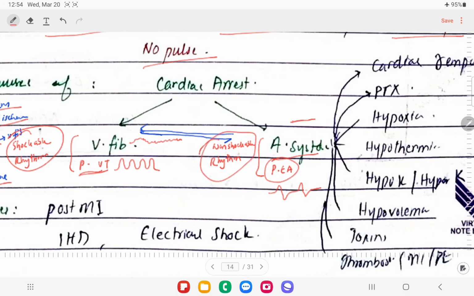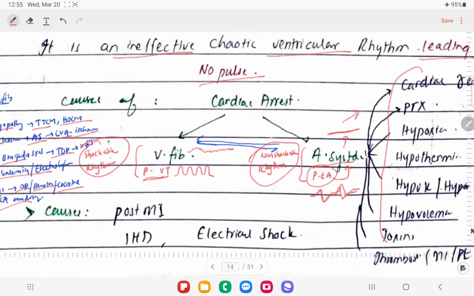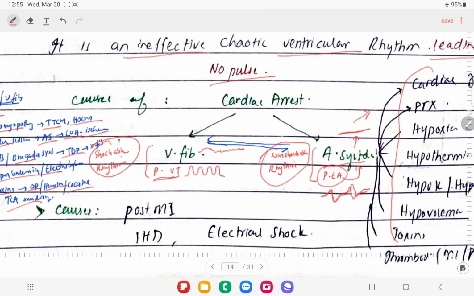So if we get the straight line like we get in asystole, we're not going to give any shock to this patient. If we get only a few broad complexes, this is basically pulseless electrical activity. We're not going to find any pulse in this patient, right? So this is called pulseless electrical activity. We have got the same causes of asystole and pulseless electrical activity. If we don't treat pulseless electrical activity, this is going to convert into asystole, and the patient will expire within seconds. Okay, so the important causes of cardiac arrest are post-myocardial infarction, ischemic heart disease, and electrical shock, right?